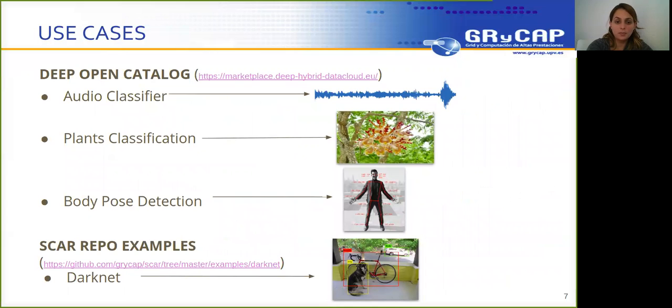The case study is made up of 4 publicly available models. There are 3 models from the DEEP catalog: an audio classifier, a plant classification, and a body pose detection model. These models do not meet the space limitations of AWS Lambda. Therefore, they will run on AWS Batch. To implement the Lambda execution mode, we decided to integrate the Darknet example to classify objects.